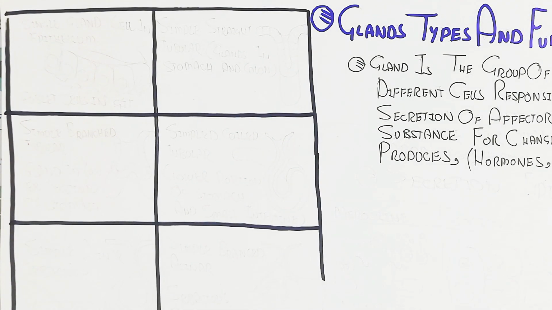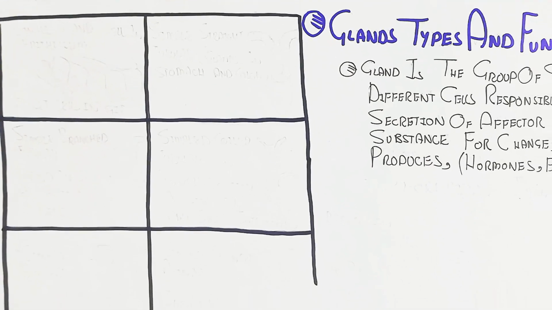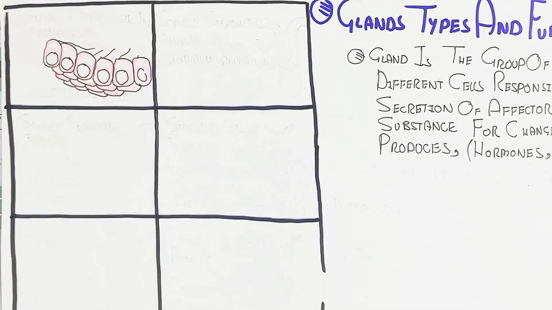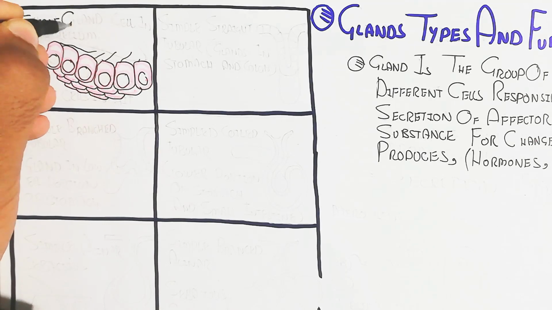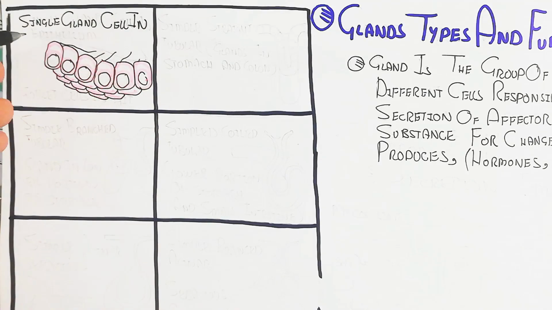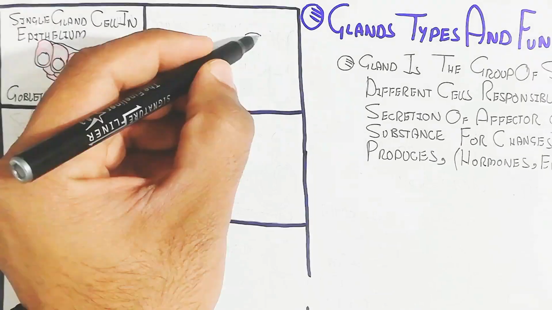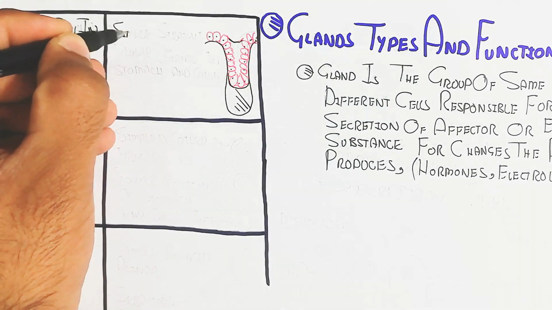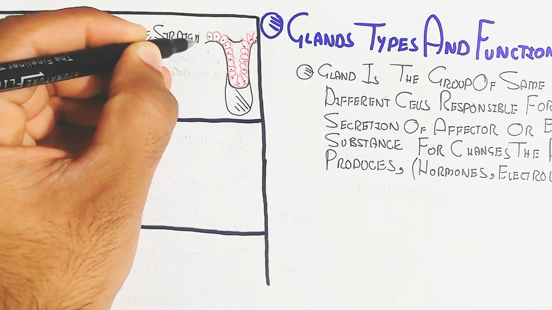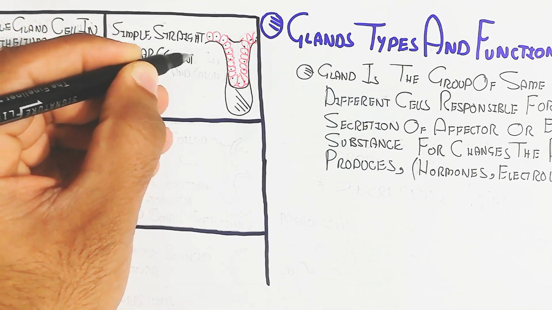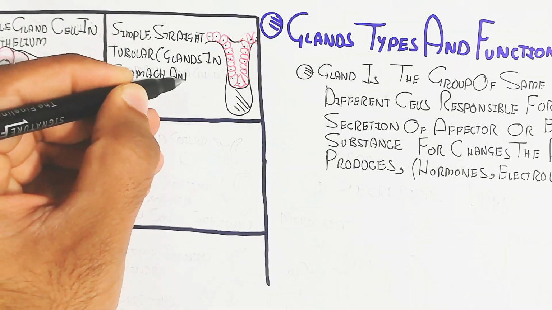Let's begin to understand the structural, the anatomical aspect of the gland types. This is a single gland cell in epithelium. It is responsible for independent secretion, like the goblet cell in the gastrointestinal tract. So this will lead to the exocrine type, remember. We will learn about that.